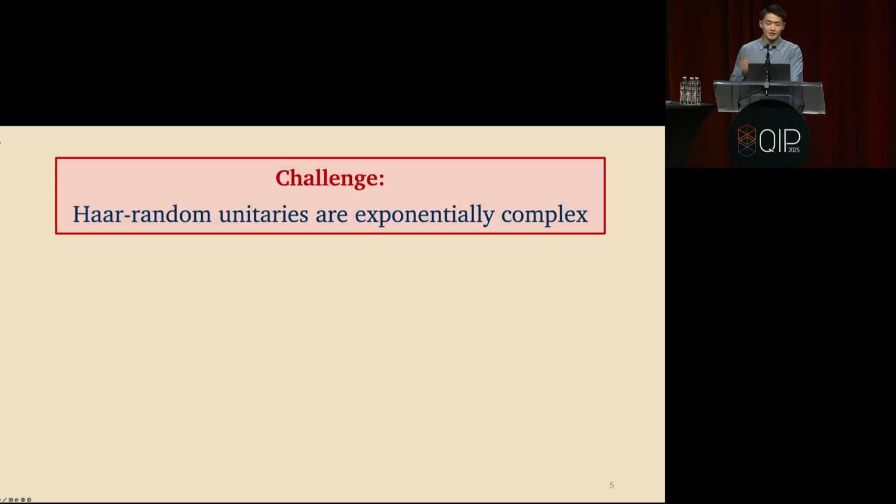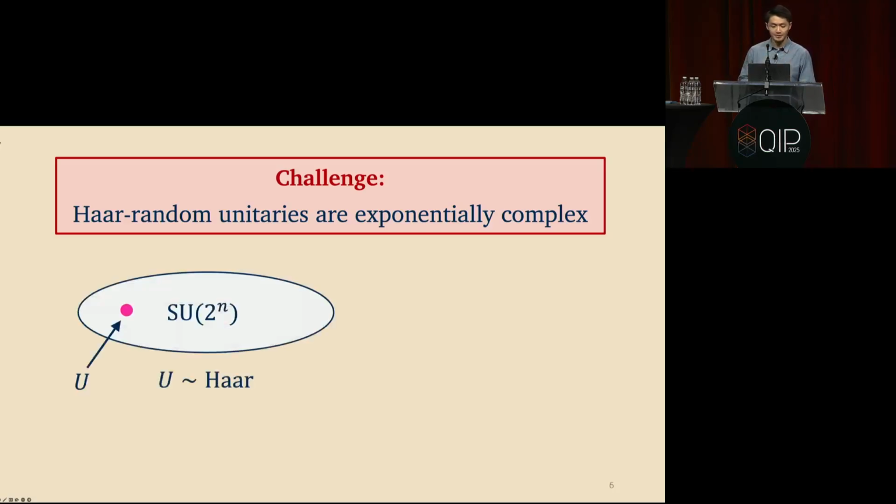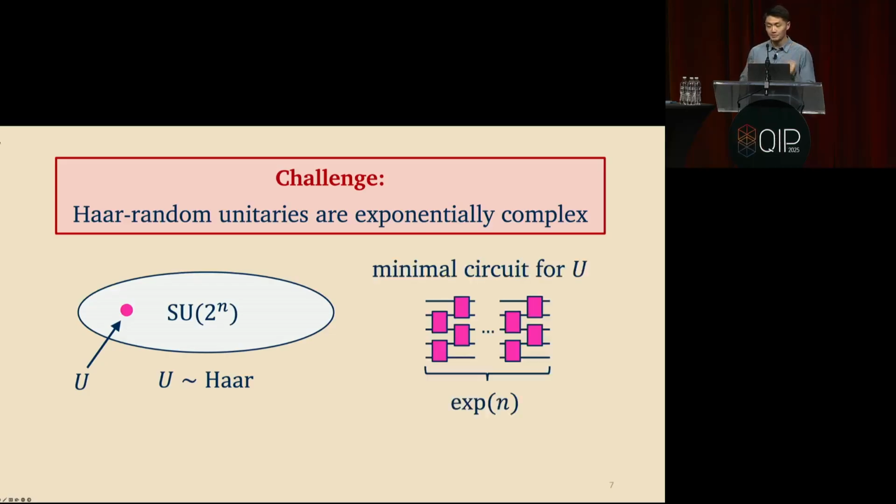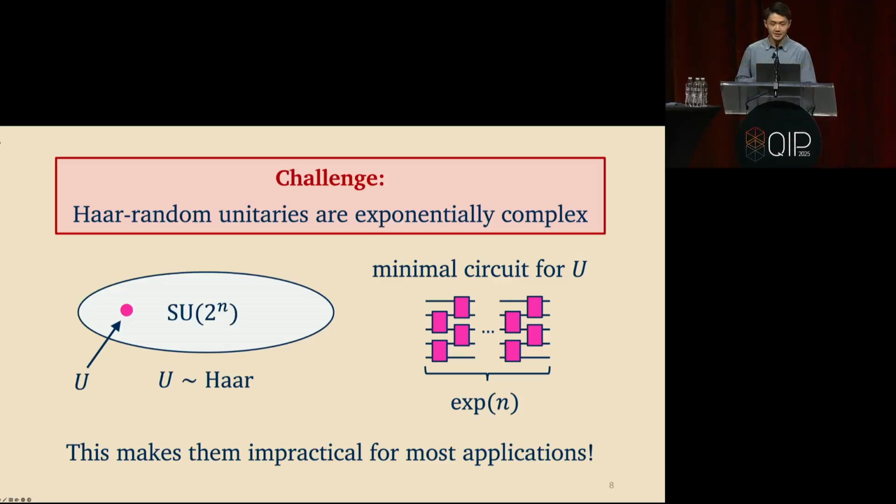But one fundamental challenge we face when working with Haar random unitaries is that, by their very nature, they are exponentially complex. They require an exponential number of bits of randomness to even sample. And not only that, if you take a Haar random unitary and look at the minimal size quantum circuit for implementing that unitary, it's going to be exponential size. This makes them completely impractical for nearly any interesting application.